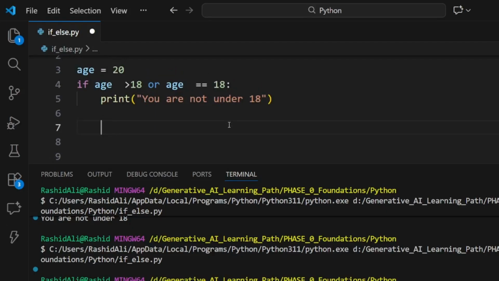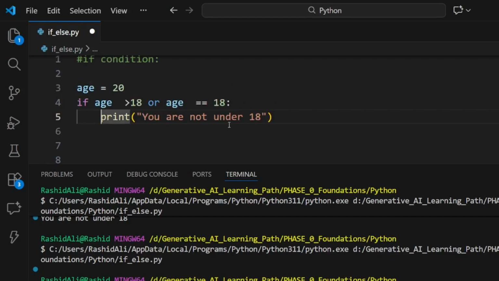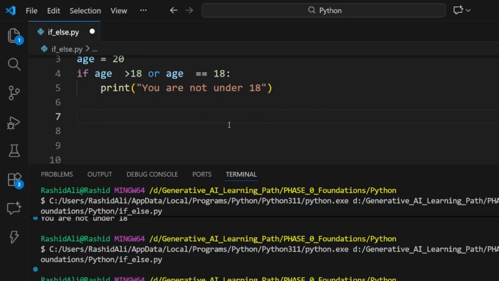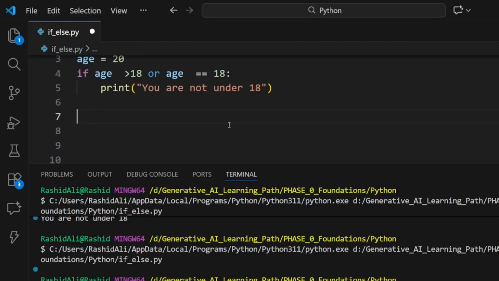And second, if we don't want only one decision, if we want two paths, if the condition is true then run this, if not then run that, for this we have if-else. To get out of this body, we have to move our cursor 4 spaces back, since our cursor was indented there. Since we are out of the block, now we're going to cover the case where we have two paths to choose, and one path will be chosen and the other left, based on the condition.